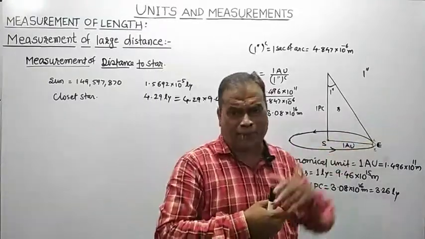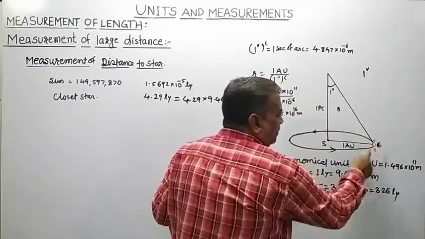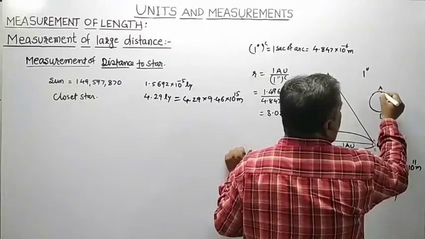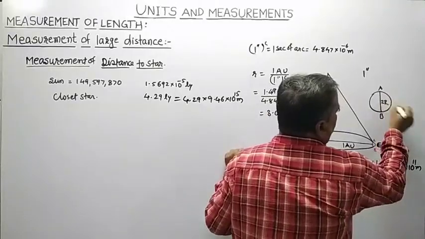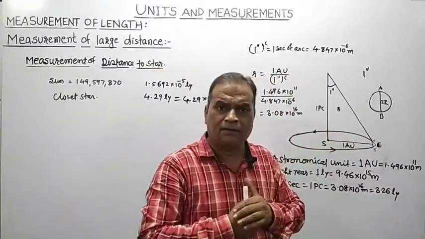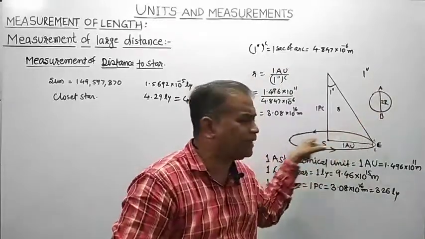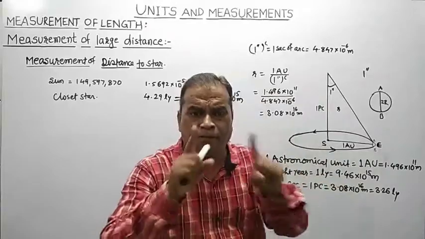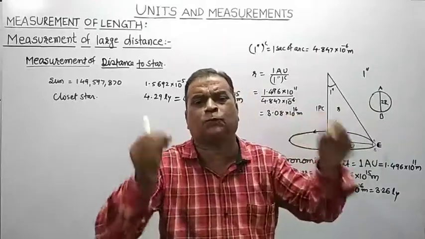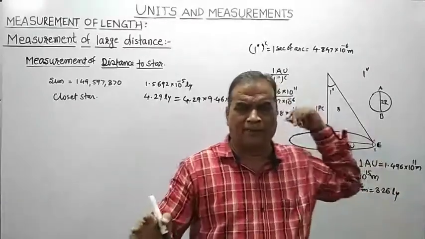See here, I have shown the planet Earth, and A and B are the two distant points on the Earth. If parallax is measured using two distant points on the Earth, that parallax is very, very small for that star, too small, very, very short. So that method is not correct to determine the distance of the star.